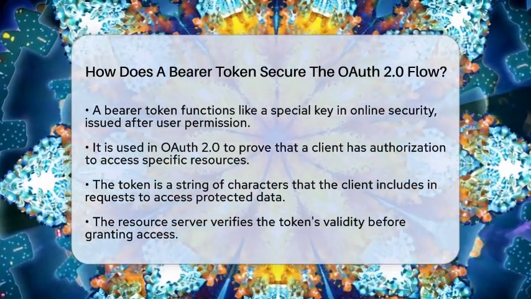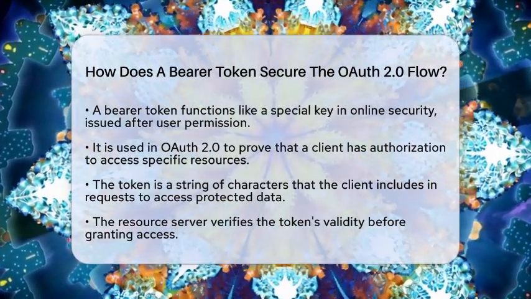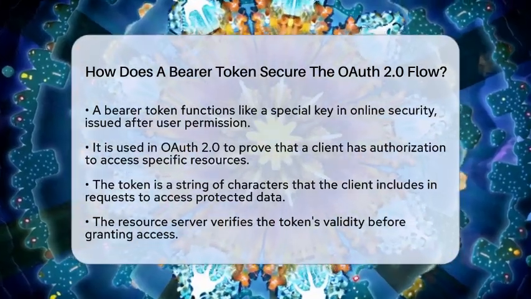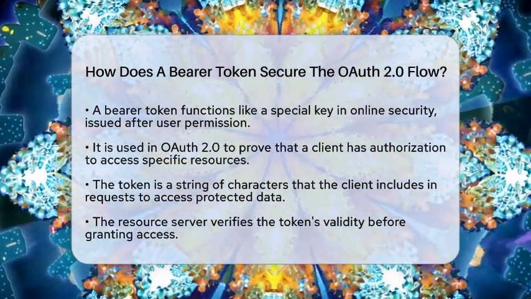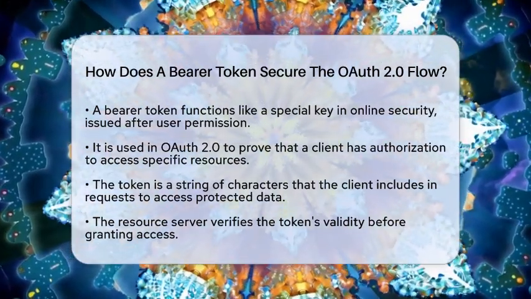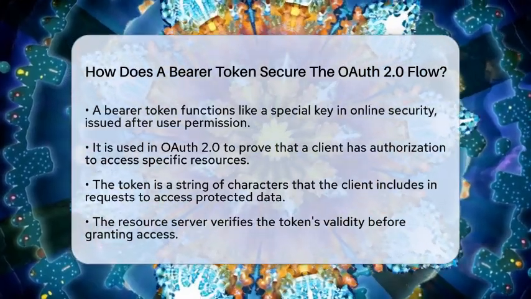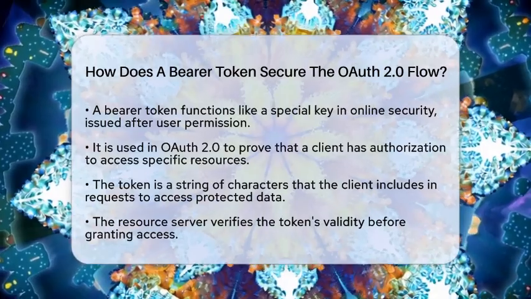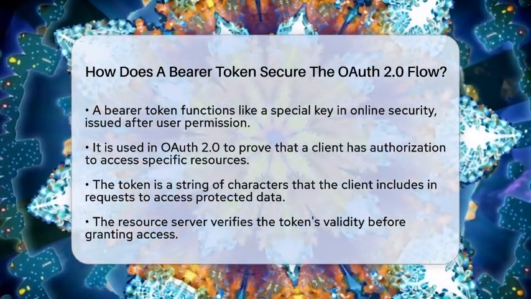In the OAuth 2.0 flow, a bearer token is like that special key. It's a string of characters issued by the authorization server after a user gives permission. This token acts as proof that the client, like an app or website, has permission to access certain resources. It's called a bearer token because whoever holds it can use it to get access. No extra proof is needed.